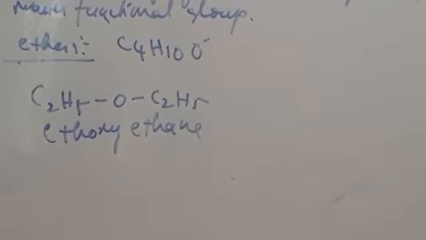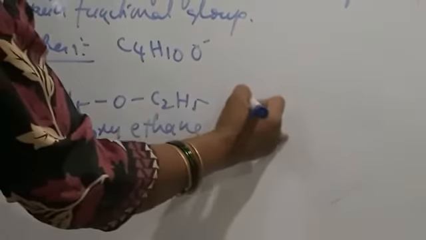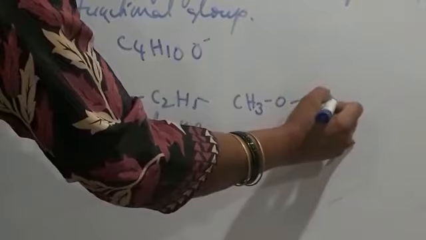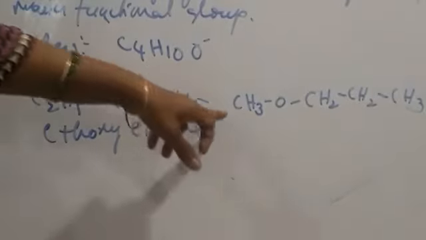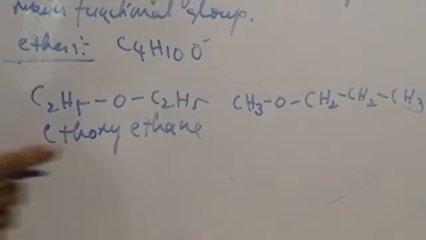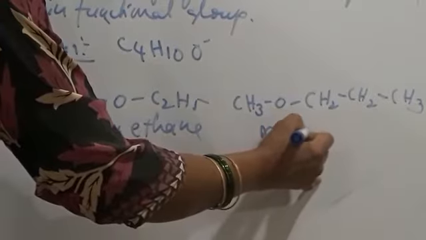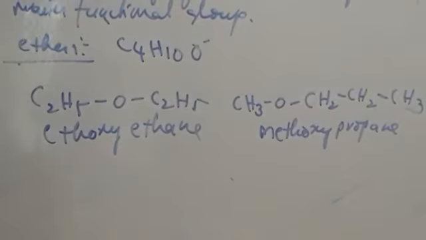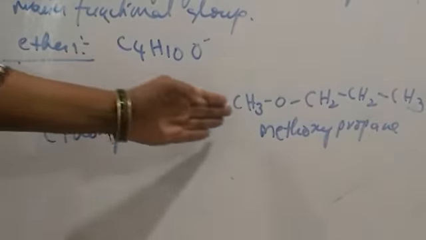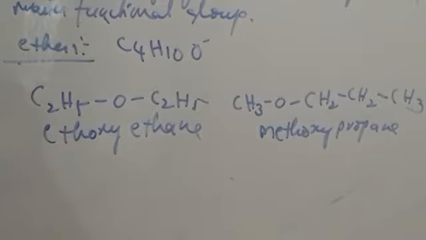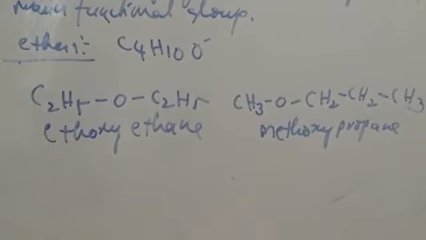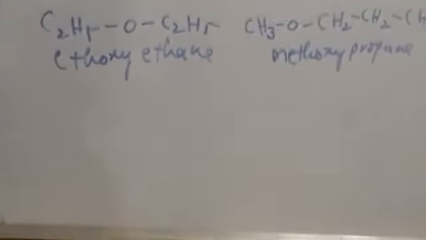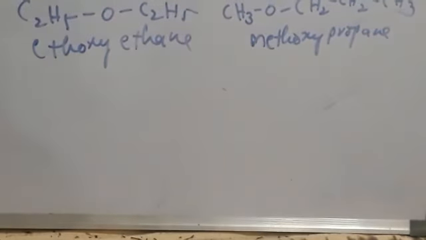Now a metamer of diethyl ether is methoxypropane, also called 1-methoxypropane. And one more isomer is also there, that is 2-methoxypropane.